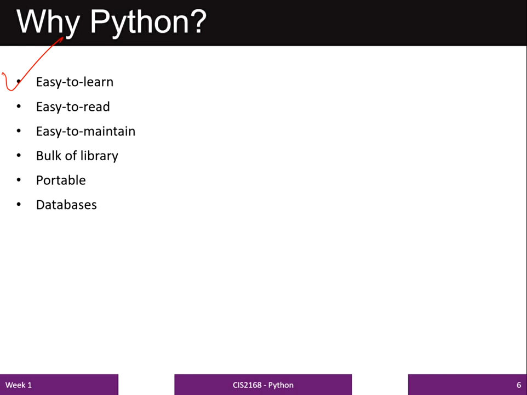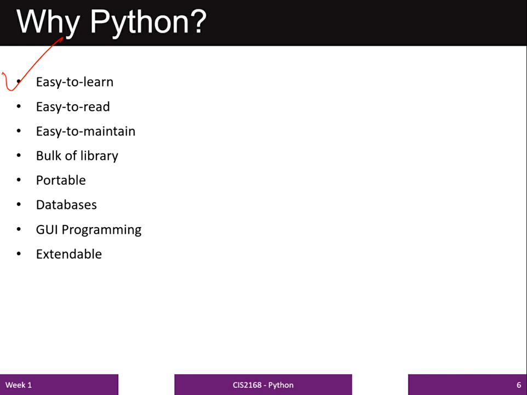The next feature is GUI programming, graphical user interface programming. Python supports graphical user interface applications that can be created and ported to many system calls, libraries, and Windows system. So that is the reason Python is very popular for graphical user interface programming. The next point is extendable.